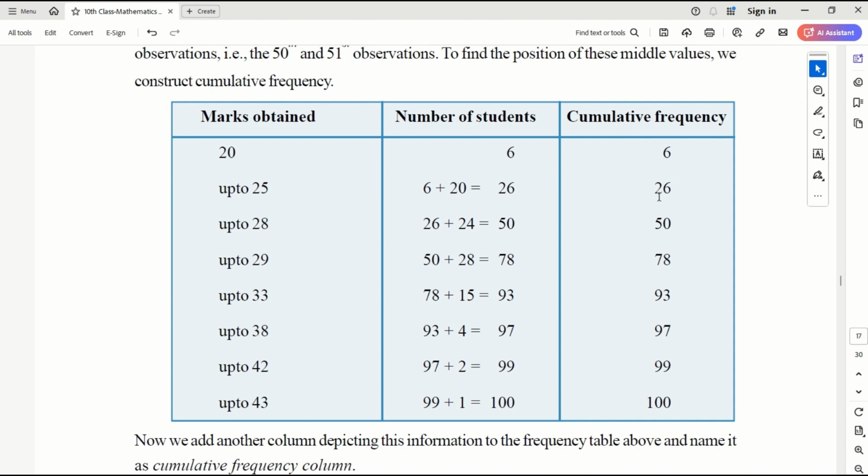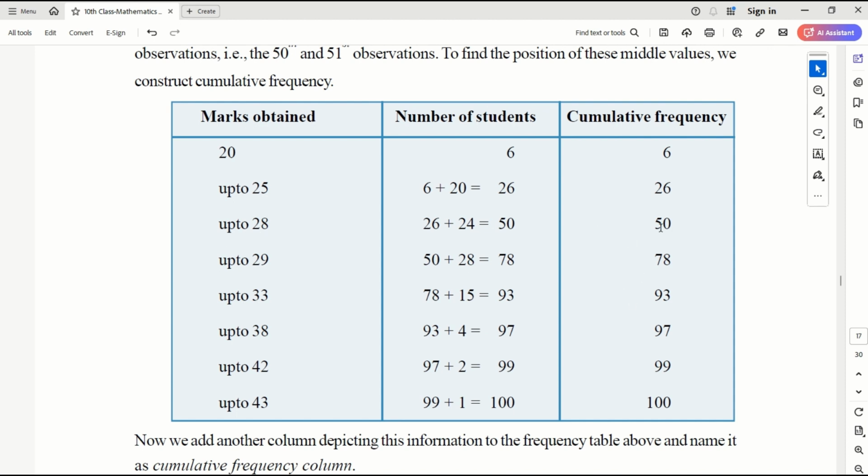So 6 plus 20, 26 students got up to 25 marks. Now, this is a new term which we are introducing called cumulative frequency. What is cumulative frequency? It is the sum of frequencies of before. Sum of frequencies up to that term, up to that class.